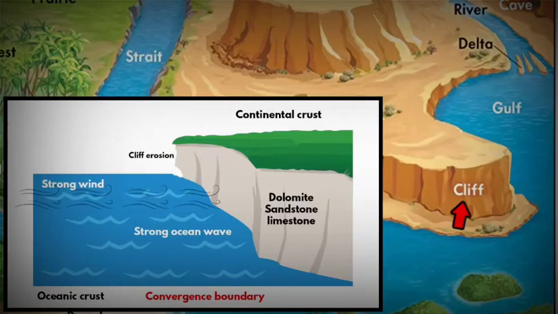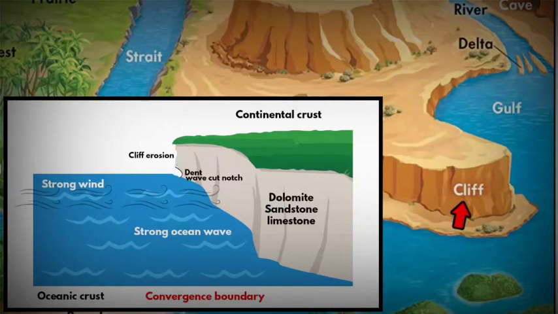The force of the water wave continuously hits the cliff. On top of it, the water is salt water. It dissolves the rocks easily. Then strong wind hits the cliff and erodes the rock particles slowly. The bottom portion of the cliff faces maximum erosion due to continuous hit by the sea and ocean waves. This creates a dent in the lower portion of the cliff, which is called a wave-cut notch.